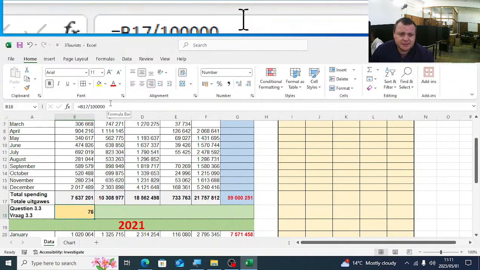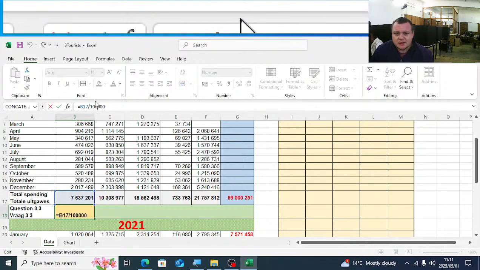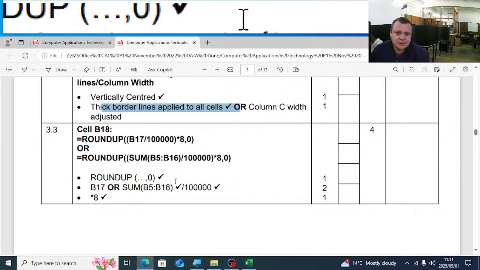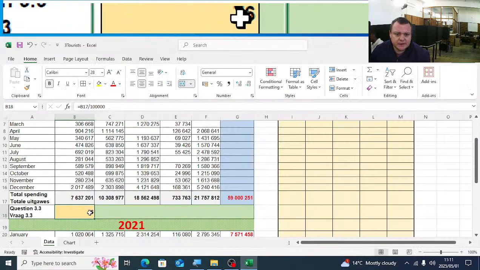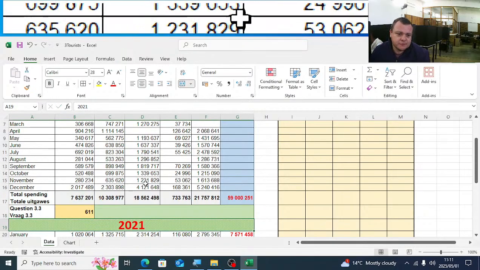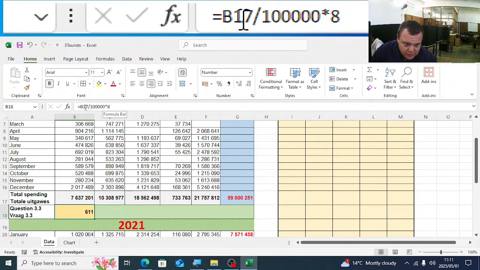So it's going to be B17 divided by 100,000, because then we know that is 8 jobs that are created. You're going to then times it with 8. That is the total number of jobs that will be available. So it's going to be your total spending divided by 100,000 times 8.